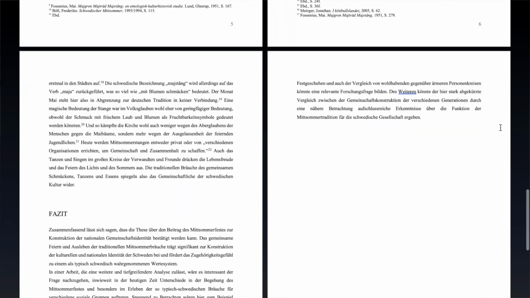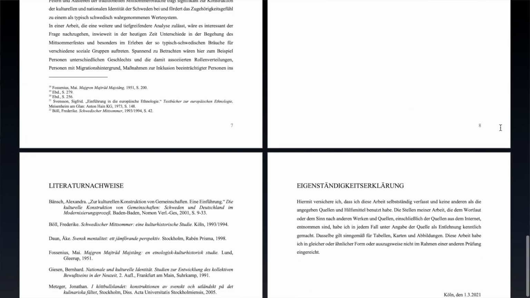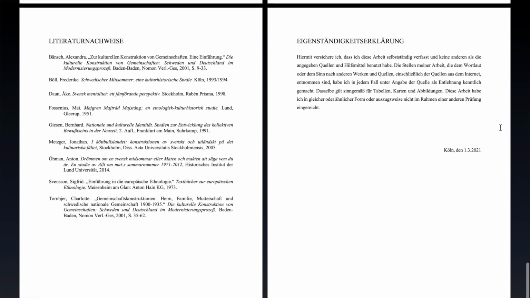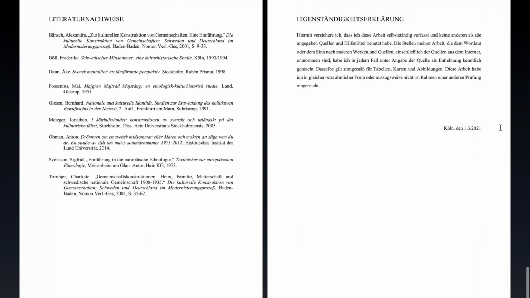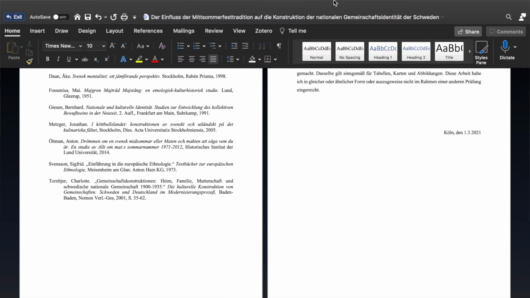So here's my summary, and we have the literature, and in the end we need the Eigenständigkeitserklärung. Very German word, very German concept. It's just a page where you state, like a copy-pasted text, that you've written this paper on your own, that you haven't copied information from someone, that you haven't cited incorrectly, that you haven't had help from anyone else or something like that. You have to sign it. Of course, don't forget your signature.